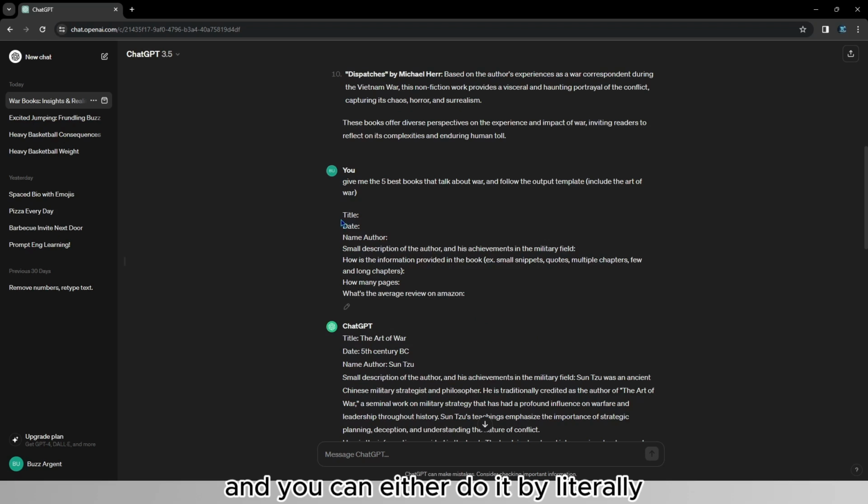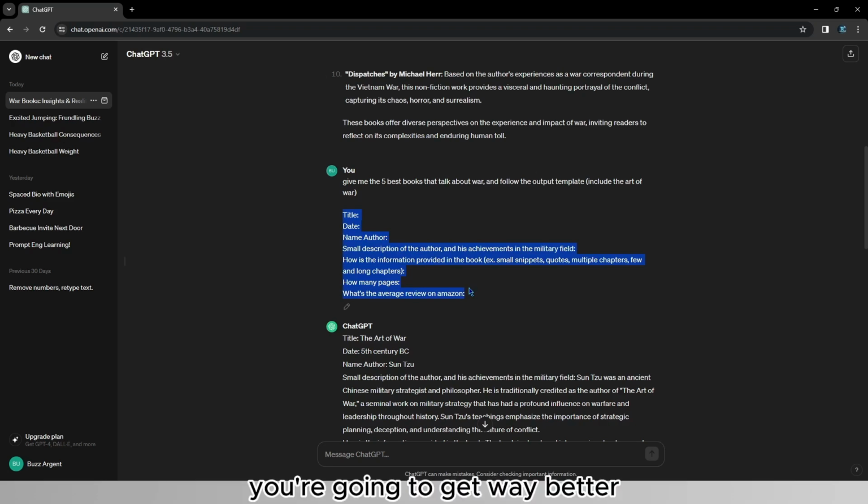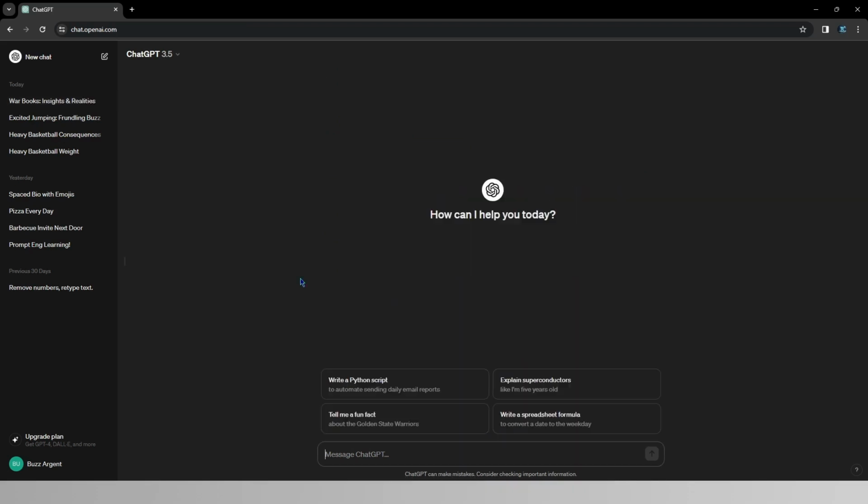And you can either do it by literally outlining the output template or explaining it by words. So I could have said, make sure to include title, date, name, a small description, how the information is provided, just in a normal sentence. However, what I found is that by creating an output template like this, you're going to get way better and more outlined results. Let's go ahead and provide another example.